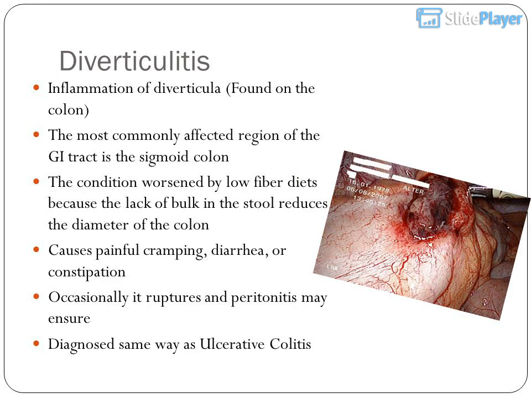Diverticulitis is inflammation of diverticula found on the colon. The most commonly affected region of the GI tract is the sigmoid colon. The condition is worsened by low-fiber diets because the lack of bulk in the stool reduces the diameter of the colon. It causes painful cramping, diarrhea, or constipation. Occasionally it ruptures and peritonitis may ensue. It is diagnosed the same way as ulcerative colitis.